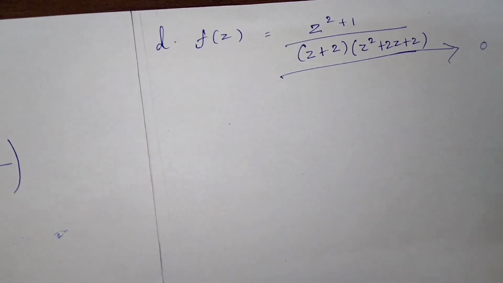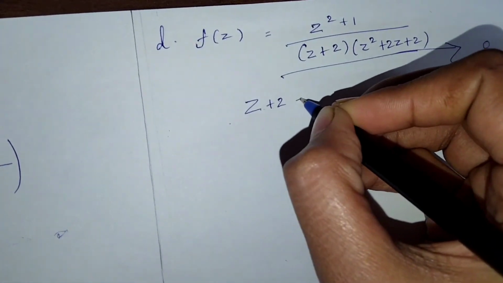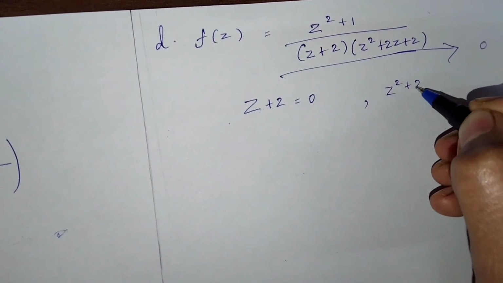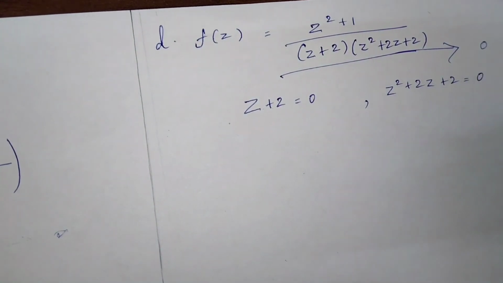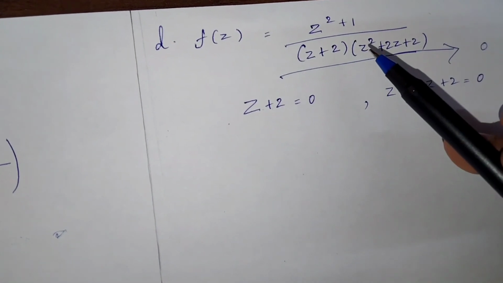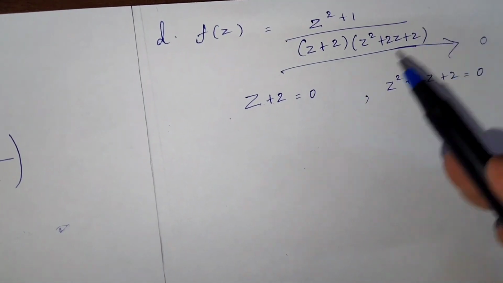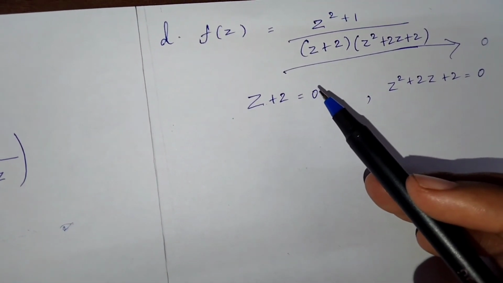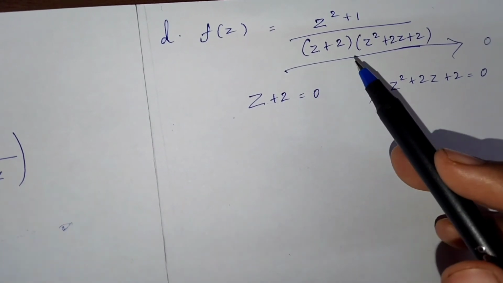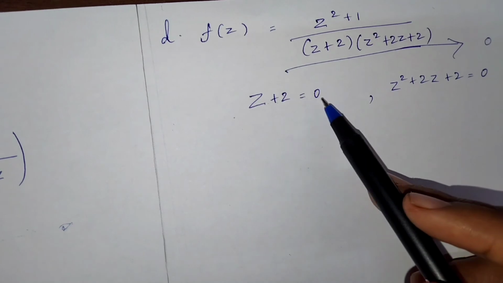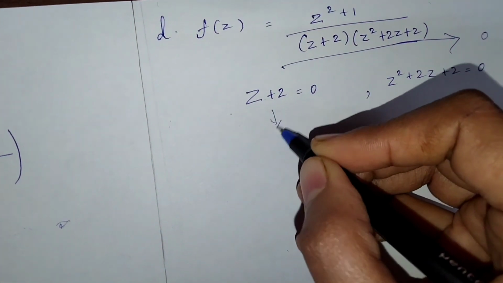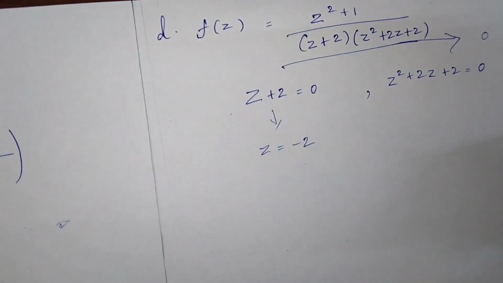Okay, so directly if we put the denominator terms equal to 0, then z plus 2 will be 0 and z square plus 2z plus 2 will also be 0. Its derivative is very hard, it will be very lengthy. So during that time, if the derivative is hard, you just have to take the denominator terms equal to 0. So z plus 2 is 0 and z square plus 2z plus 2 is also 0. So from here what will we get? z equal to minus 2.